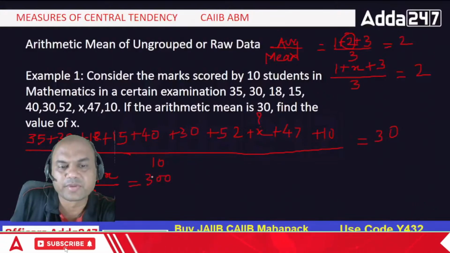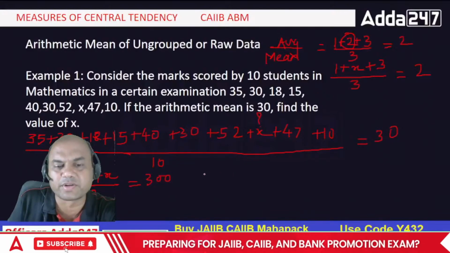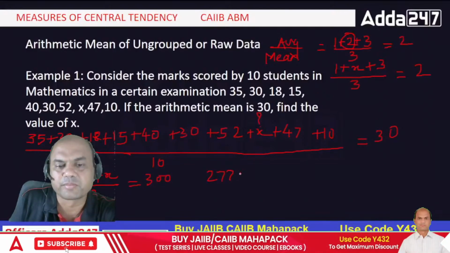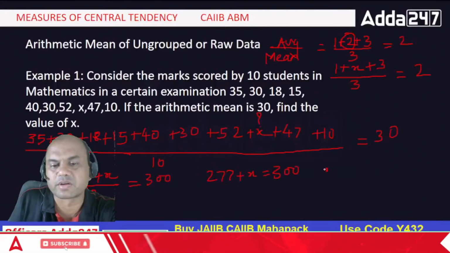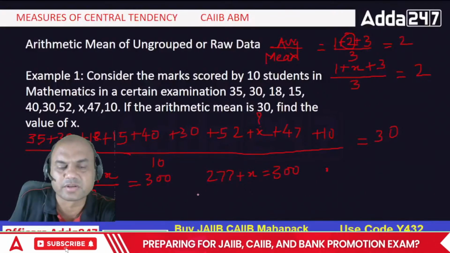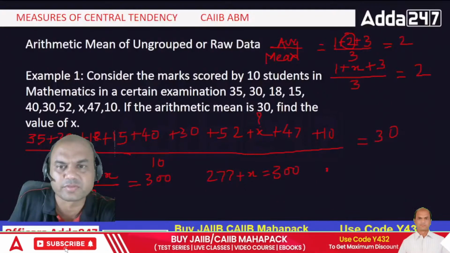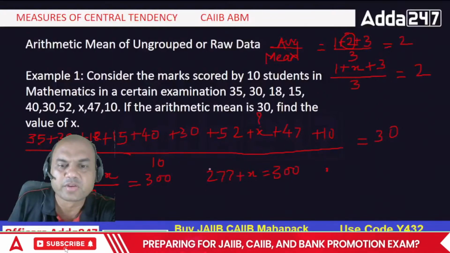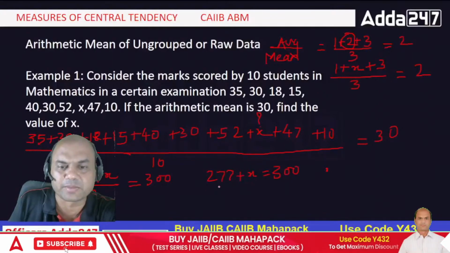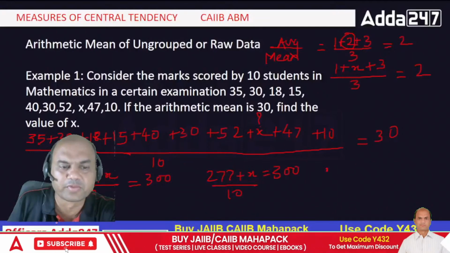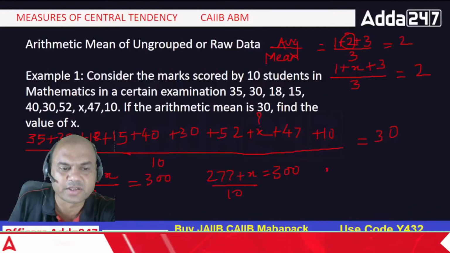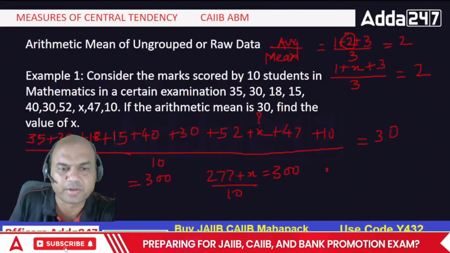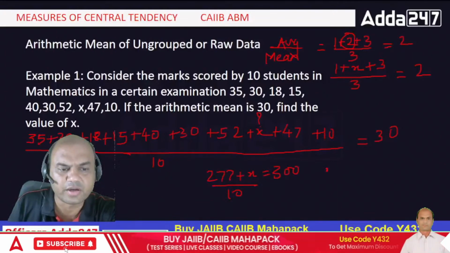So what will I do now? I'll multiply this 10 over here. So 277 plus x equals 300. So x equals what? Aren't you able to see this? One second, let me see. Okay, you are not able to see this, which is behind me. So let me write it over here: 277 plus x upon 10. Let me remove this because you are not able to see it. Okay, this part, let me remove it. Got it?